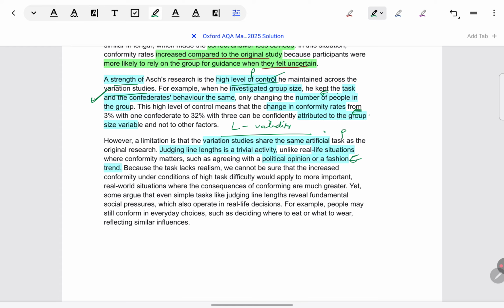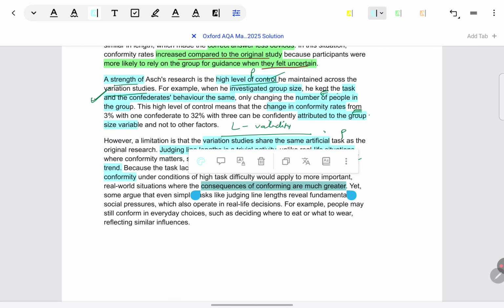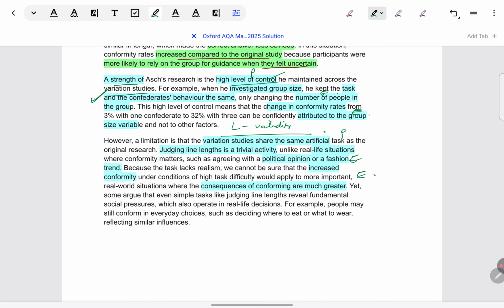So why is it a problem if it's not matching something like political opinions or fashion trends? Because the increased conformity seen in these situations would not apply to the real world, where consequences have greater implications for the individual. This makes it a weakness. But now you can see in this point, to take the essay right to the top, to 20 marks, the candidate gives a counterpoint as well. Just to remind you what I've told you in many videos, counterpoints are not required in every evaluation point, but at least in one of them, give them to really boost your answer.